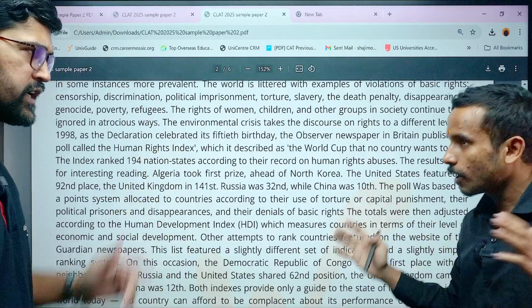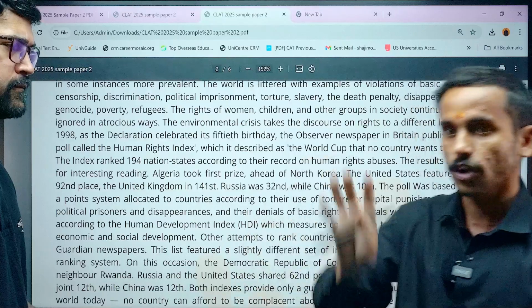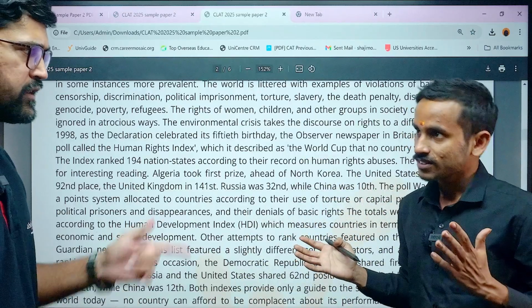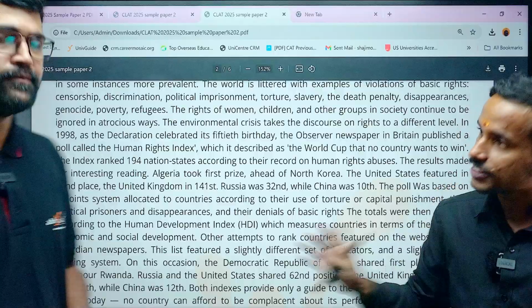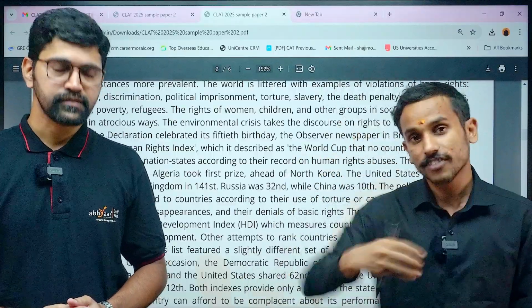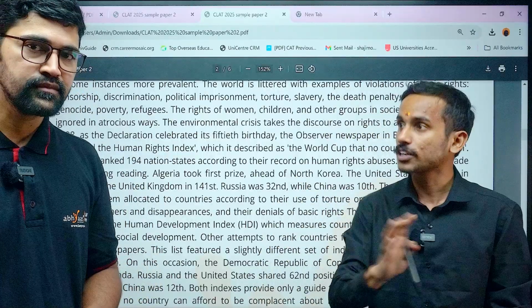One is to read multiple types of passages. If you're reading philosophy, you should also be able to read a sports magazine comprehensively. I guess we are providing those. We are providing everything at Abhyaas. All you have to do is make sure that whatever is made available to you in terms of content, you absorb it. That becomes more important than anything else.